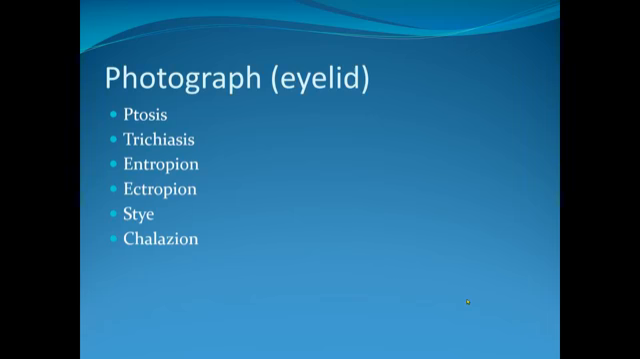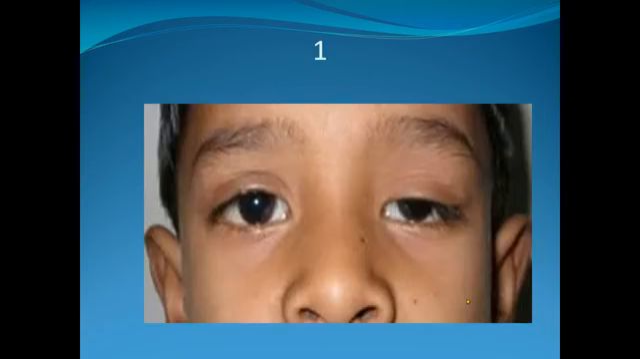Another photograph. These pictures, what is it? In the left eye, there is a drooping of the upper eyelid. What is the diagnosis? There is a ptosis in the left eye. Diagnosis is ptosis.